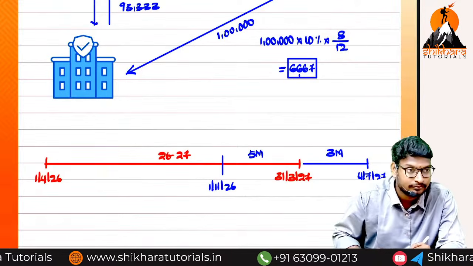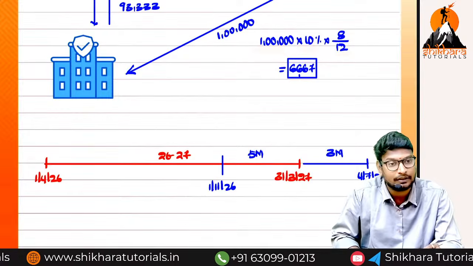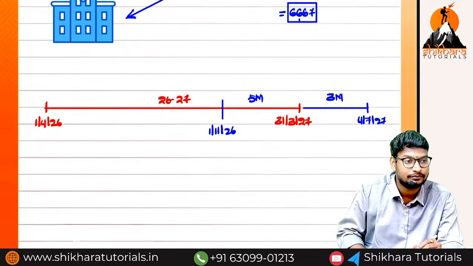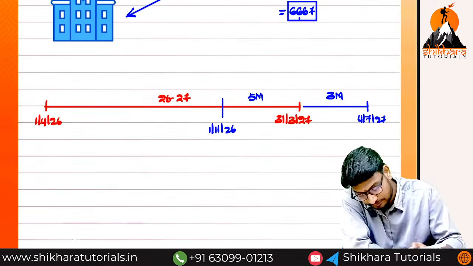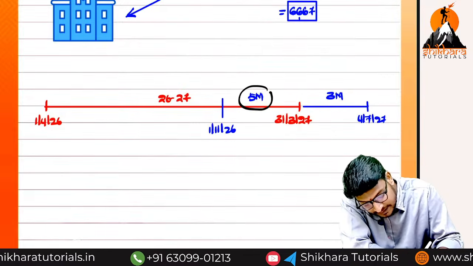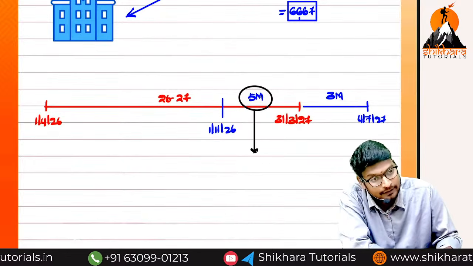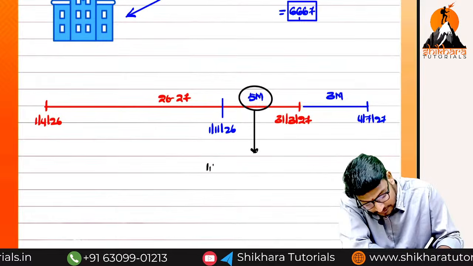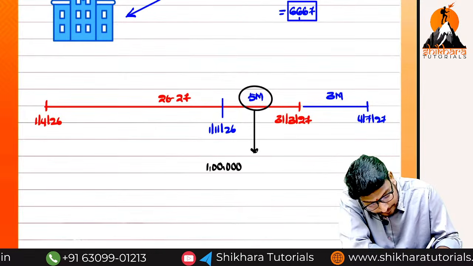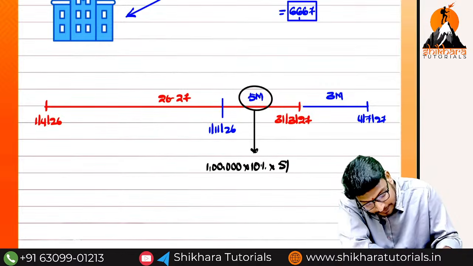5/12. Okay, na? 1 lakh into 10% into 5/12. That is equal to how much? So what is the calculation, ma? Current year calculation I am asking. Current year only how many months we are having? 5 months. Can you tell me the calculation? 1 lakh into 10% into 5/12. How much, ma?